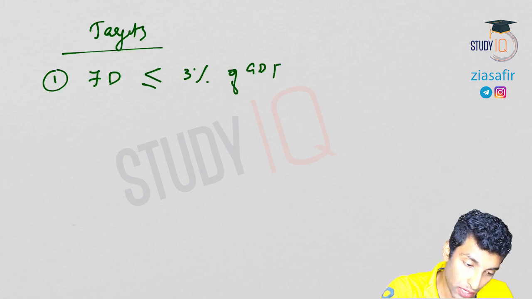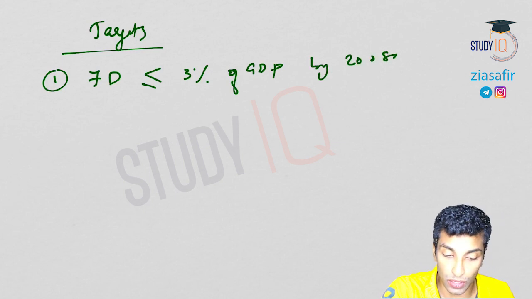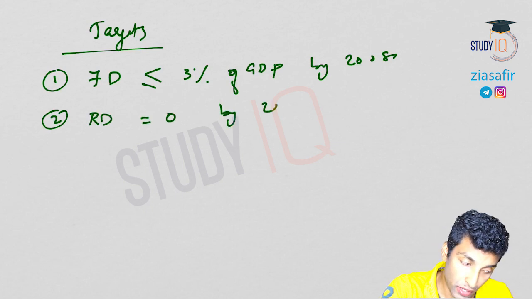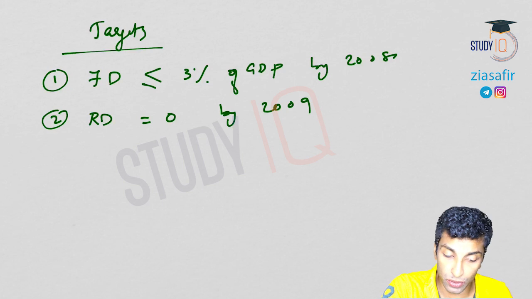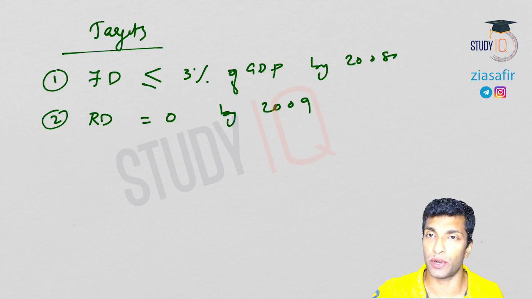So less than or equal to 3% of GDP by 2008. Okay, revenue deficit should be 0 by 2009. I've told you revenue deficit is the worst deficit, because if there is a revenue deficit, that is basically day-to-day expenditure, the current consumption expenditure of the government. If revenue deficit is there, it means there is no asset creation, obviously, because it is for current consumption expenditure, day-to-day expenditure.